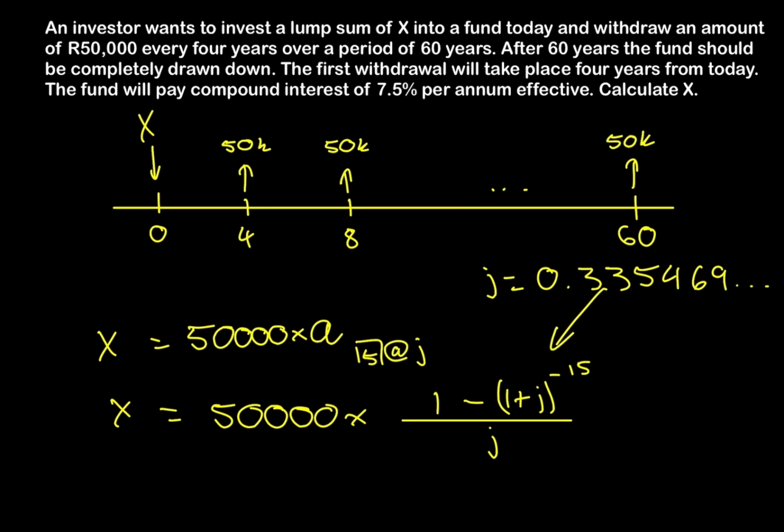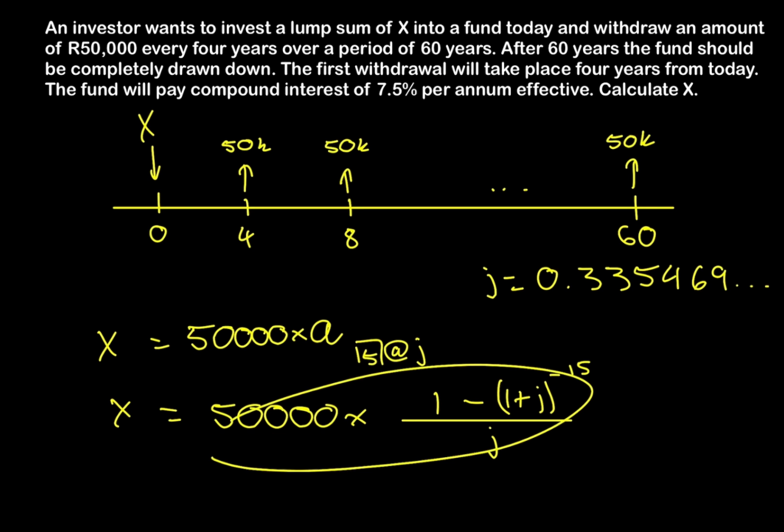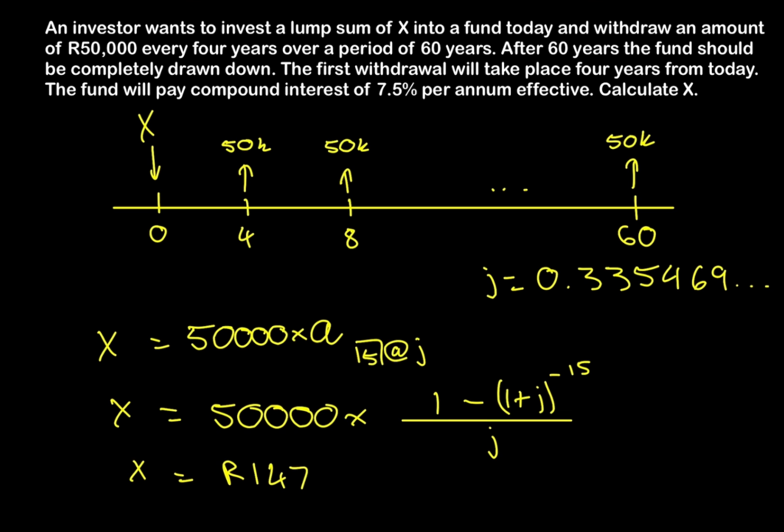So if we substitute j into this right-hand side of the equation, and we punch that into our calculator, we should get that x is equal to 147,100 Rand and 50 cents. Now, obviously, once again, it's not exactly 50 cents, but we round it to 50 cents.